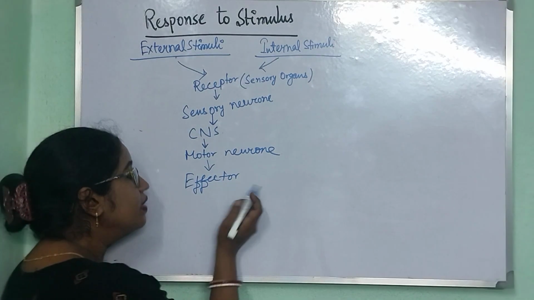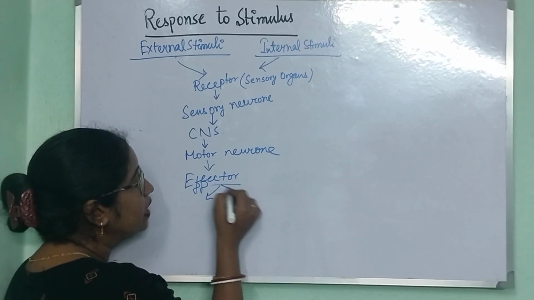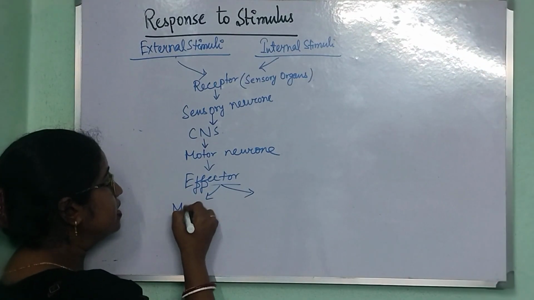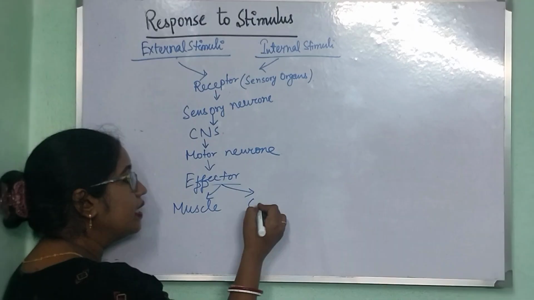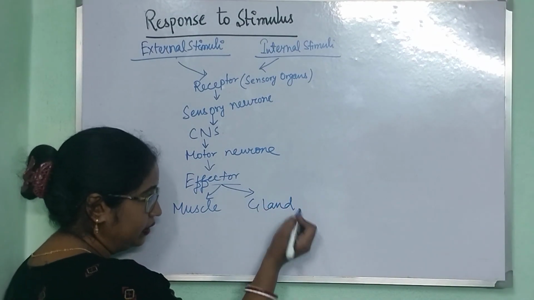So the effectors are of two kinds in our body. First one is the muscle, and second one is the gland.